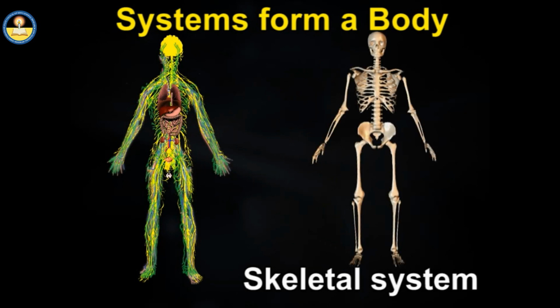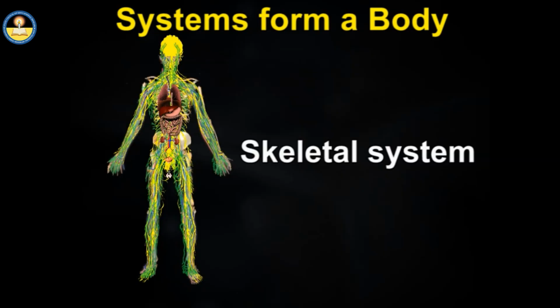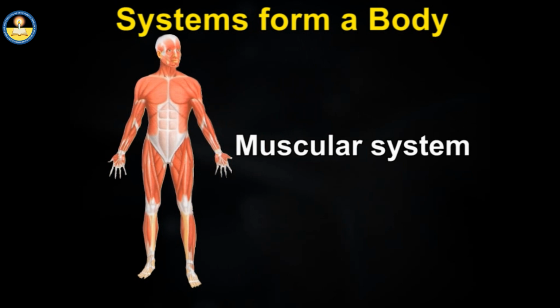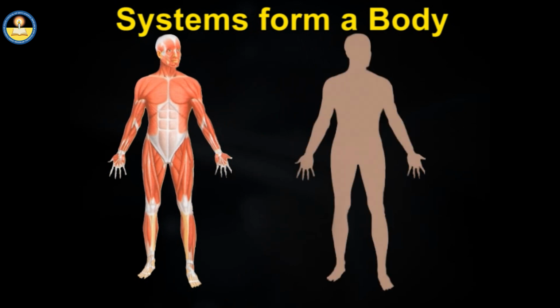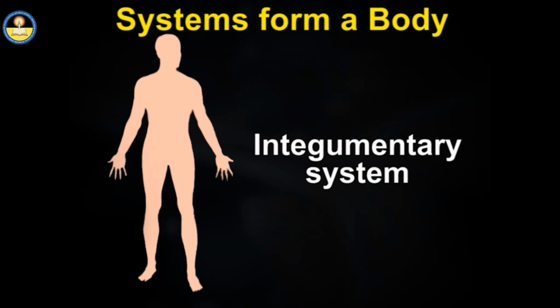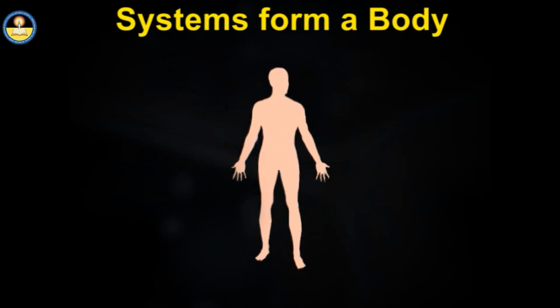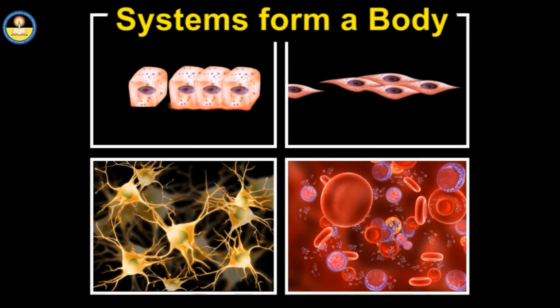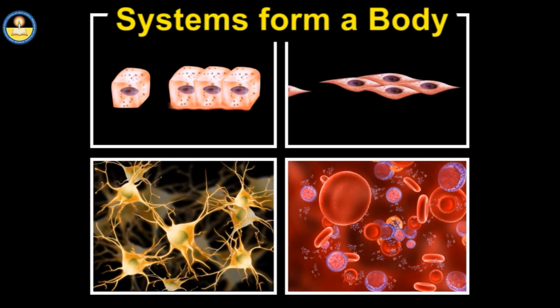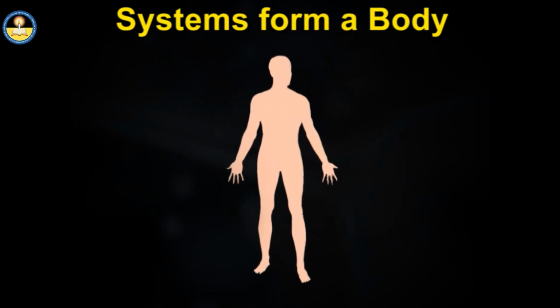The skeletal system provides a framework to our body and protects our delicate internal organs. Along with the skeletal system, muscular system works to provide movement of our body organs. In fact, the skin is the largest organ in the human body that forms the integumentary system. There are many different types of cells in human body. None of these cells can function alone. They are part of a larger organism that is called you.